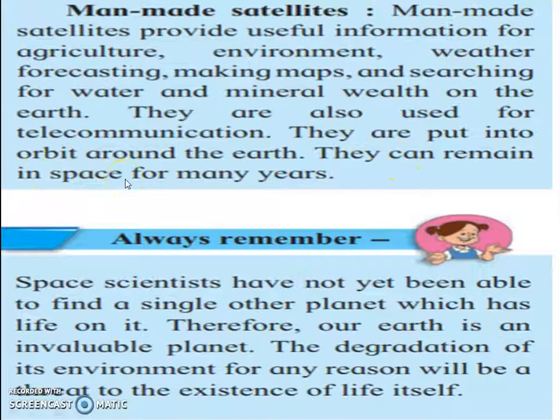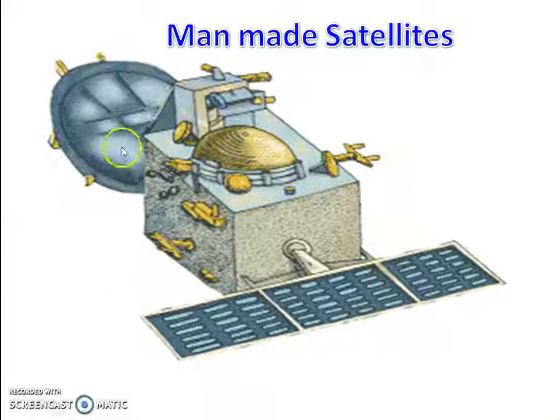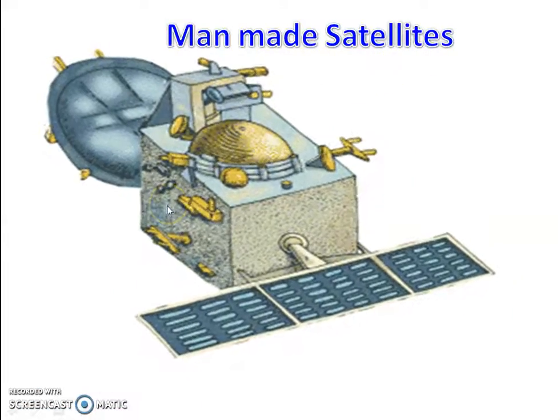Man-made satellites are useful for providing information in agriculture, weather forecasting, making maps, and searching for water and minerals. Also telecommunication. For example, whenever we call on mobile or watch TV, we get network from these satellites, and these satellites are put in orbit and they revolve around the earth. They remain in space for many years. Here you can see a picture of man-made satellites.